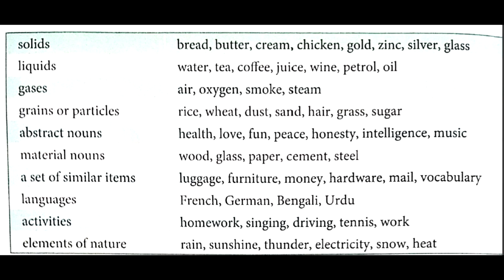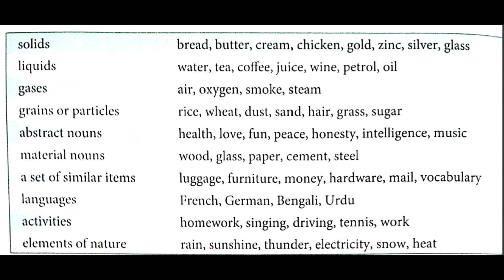Now the list of abstract nouns. In that what will come? Health, love, fun, peace, honesty, intelligence, music. Next comes material nouns. In material nouns the list is wood, glass, paper, cement, steel.